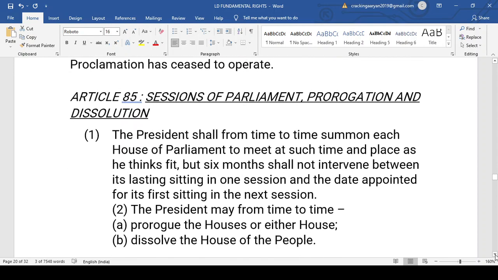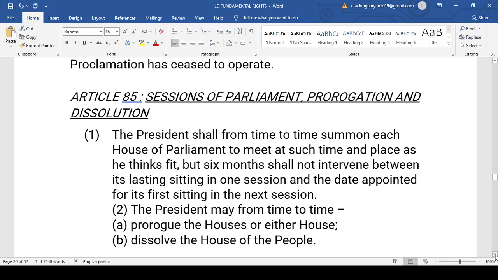Now, Article 85, that is sessions of Parliament, prorogation and dissolution. The President from time to time will give the order for prorogation or dissolution, or summon the House.